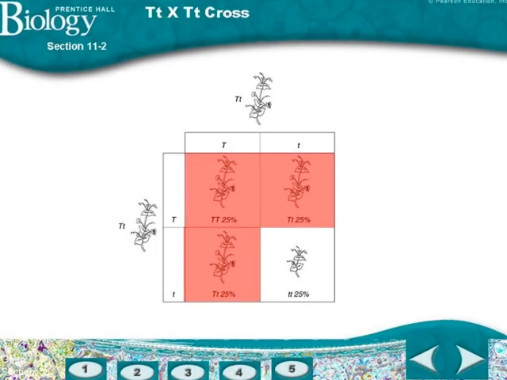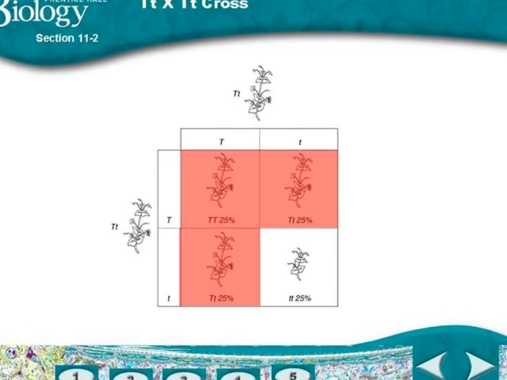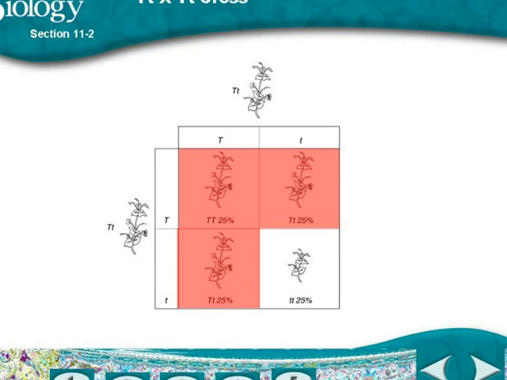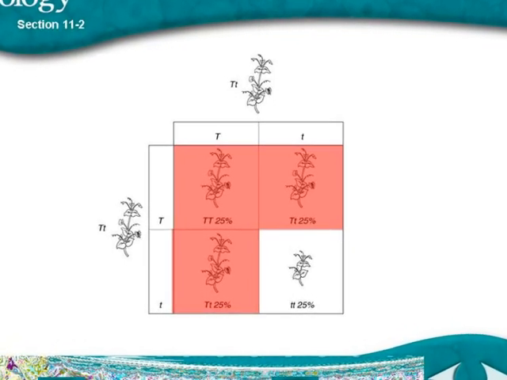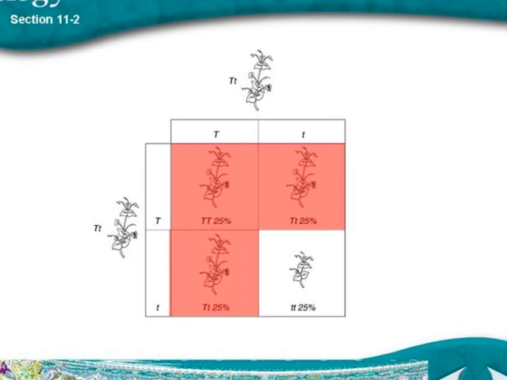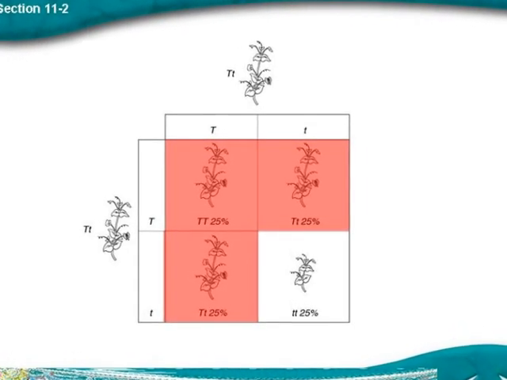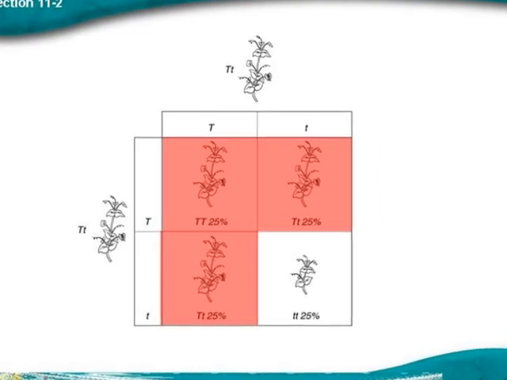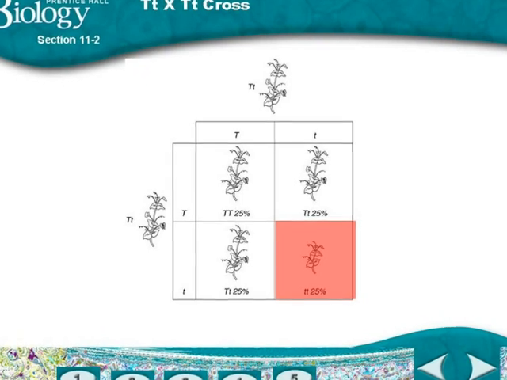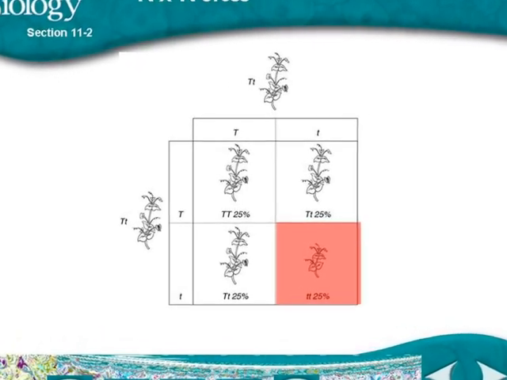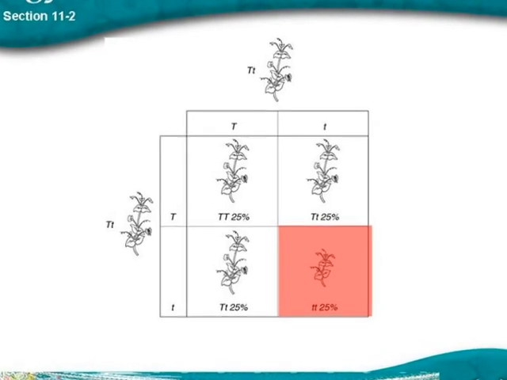These two hybrid plants have a 75% chance or probability that they will have tall offspring. This does not mean that for every 4 offspring they will have 3 tall ones. This only means that every time they have offspring, there is a 3 out of 4 or 75% chance that they will be tall. This Punnett square also predicts that when these two hybrids have offspring, there is a 1 in 4 or 25% chance that the offspring will be short.